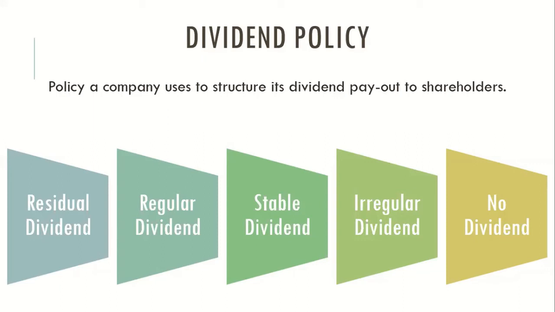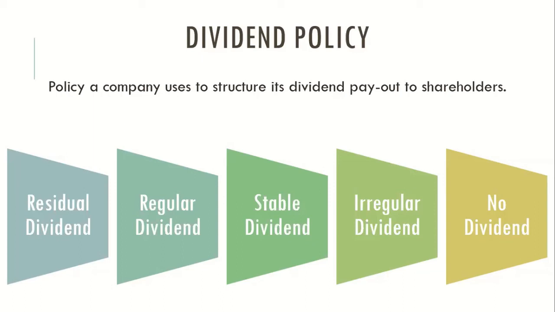Regular dividend: the firm decides to pay dividend, or the board of directors has a policy to declare dividend regularly. It may not be a fixed amount of money, but for sure some amount of money will be paid as dividend every year. That is what happens in regular dividend.